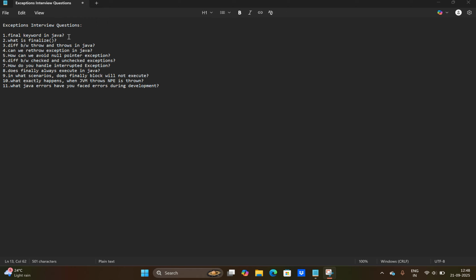That's it for exceptions. Next session we can go for strings. After strings we can go for loops, and after loops we can go for collections. After completing collections, we can go for Java 8. After completing Java 8, we can go for all the features in newer Java versions, like Java 9, 11, 17, 21, and 24. We can see which updated features are in the market and what features more people are working with right now, and on what basis. After this, we can go for advanced Java.